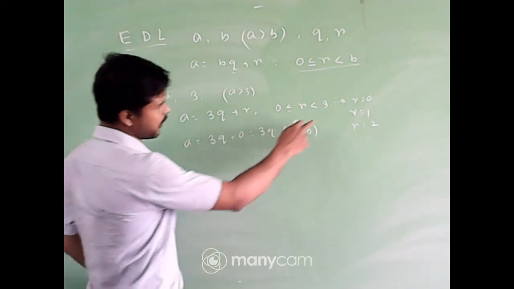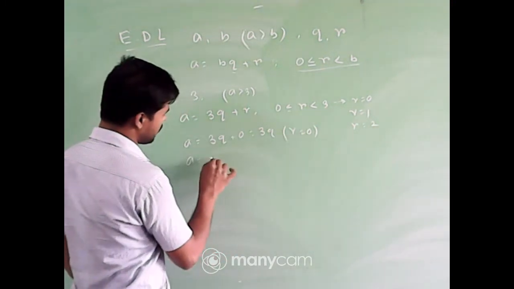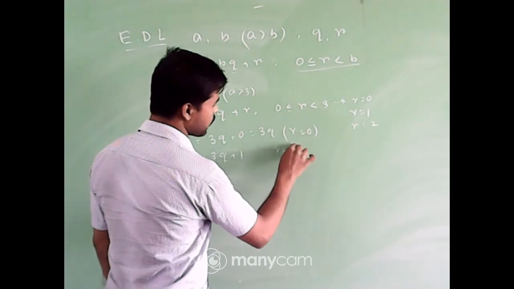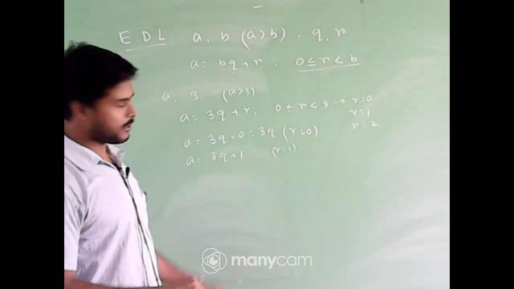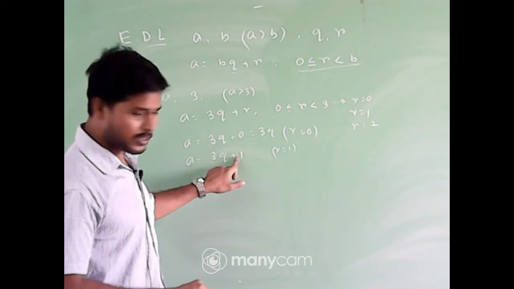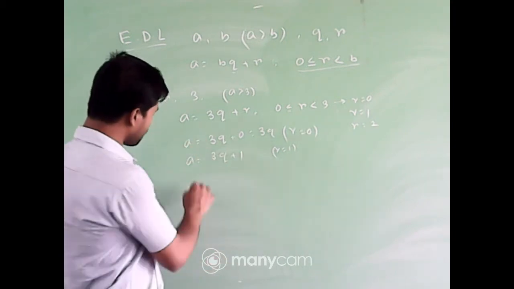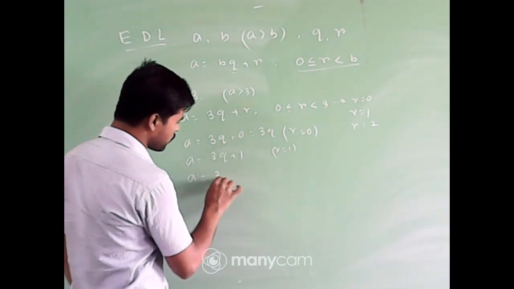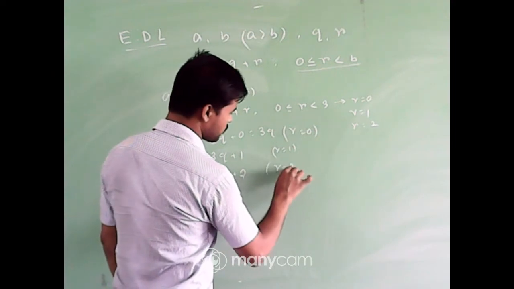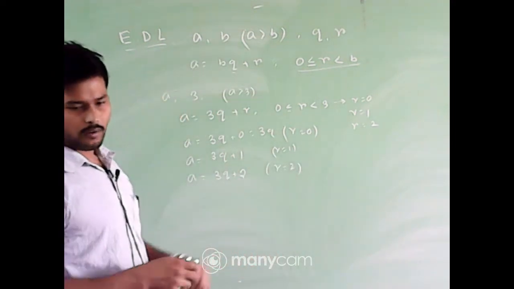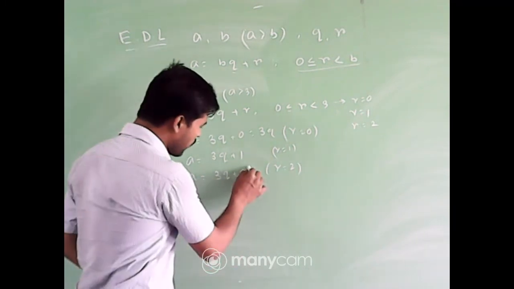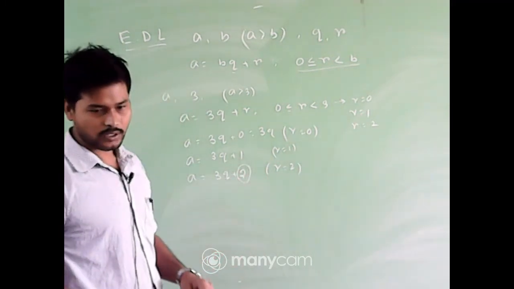What happens if I put r equal to 1? Then a will be 3q plus 1. That means when you divide a by the number 3, we have 1 as a remainder. And the last case, if I put r equal to 2, it will be 3q plus 2. It means when we divide a by the number 3, we have 2 as a remainder.